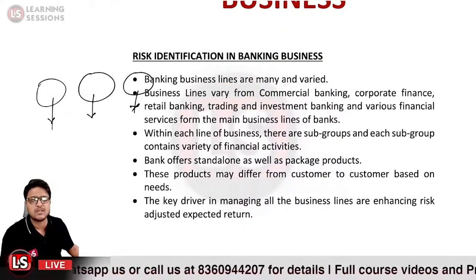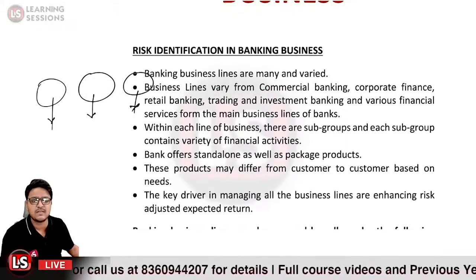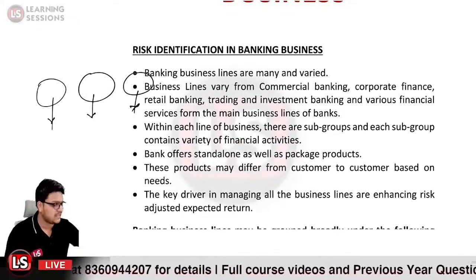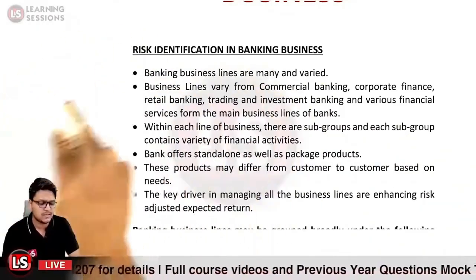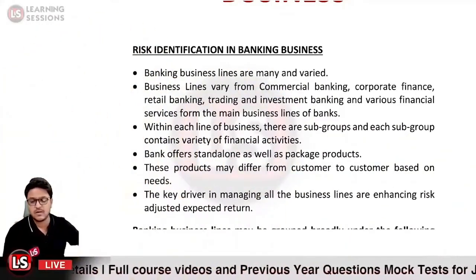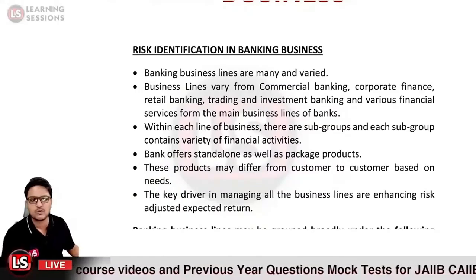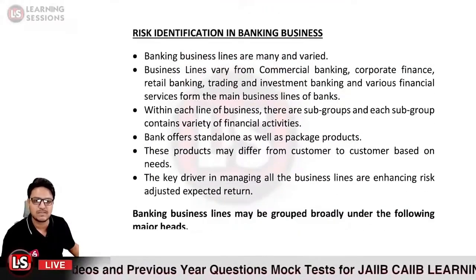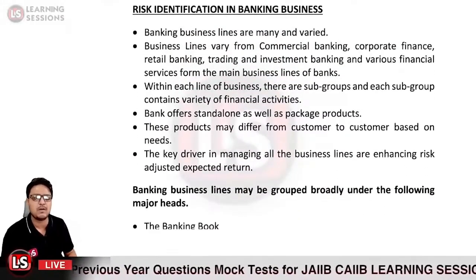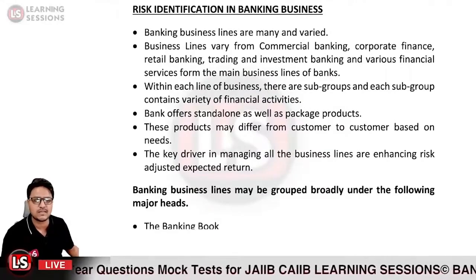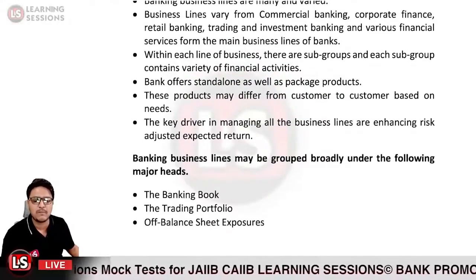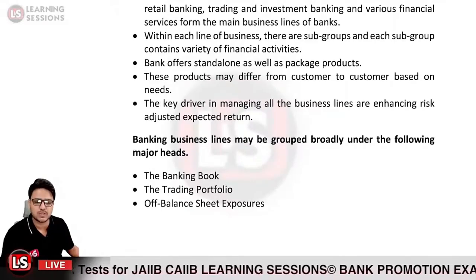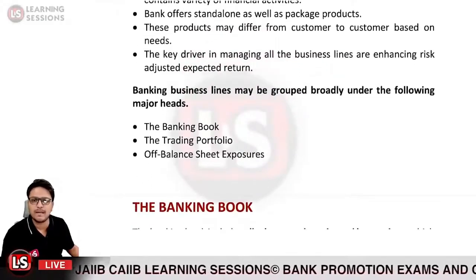The key driver in managing all the business lines is enhancing the risk adjusted expected return, that is RAROC, risk adjusted return on capital, so as to get the most out of the business lines. Banking business lines may be grouped broadly under the following major heads: banking book, trading portfolio, and off balance sheet exposures. First of all, we will look at the banking book.